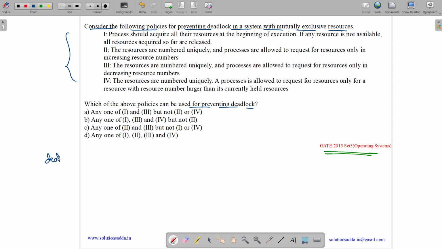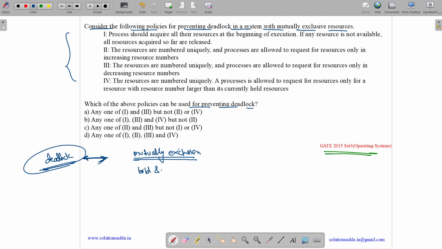Deadlock is a condition in which two or more than two processes are basically in the wait state. So they are waiting for the resources that are held by other processes in a cyclic manner. So what are necessary conditions for deadlock? So necessary conditions are mutual exclusion, which means all the resources should be mutually exclusive.